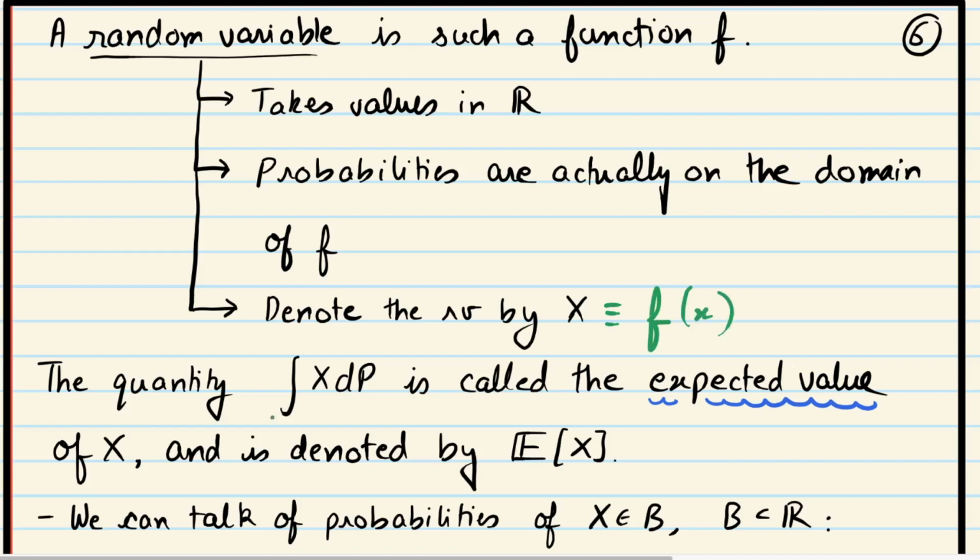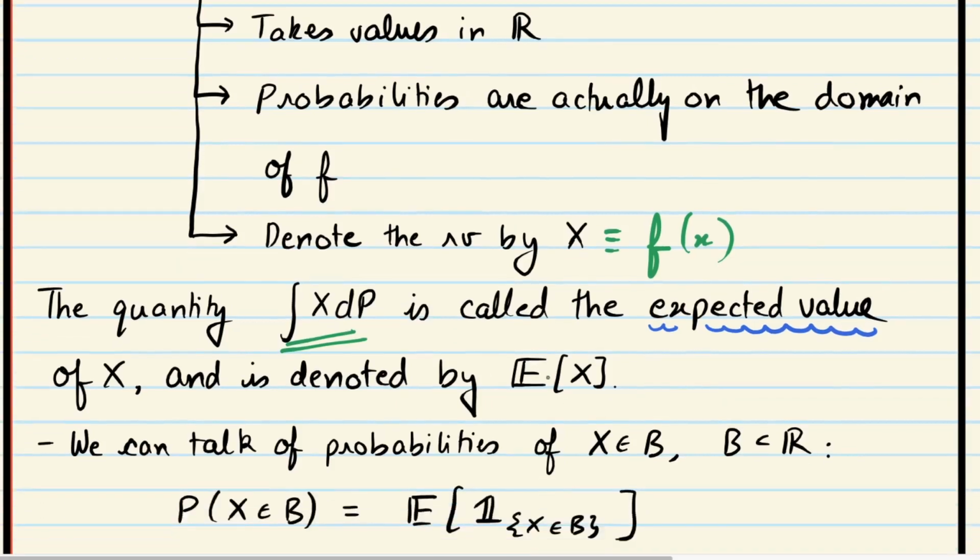Okay. And so now we remember we were able to define this integral because that's how we constructed a random variable. This integral is something which you may be familiar with. It's called the expected value of X. So whenever we have a random variable, we can talk about its expected value. It's denoted by E[X]. This notation here is something I'll use throughout this course.